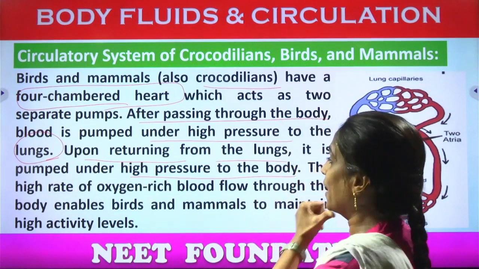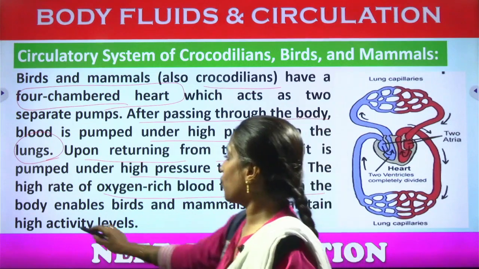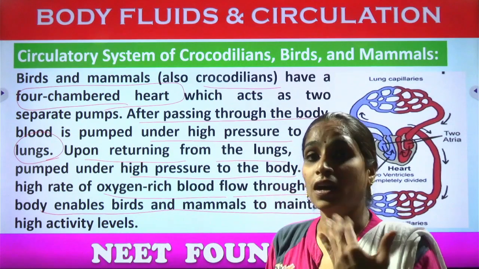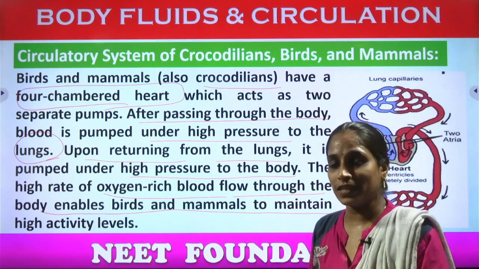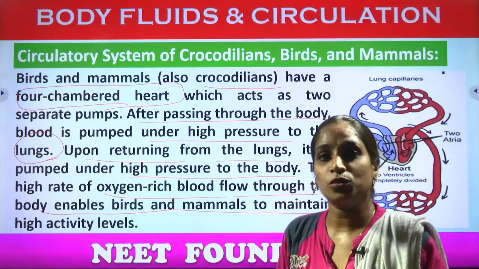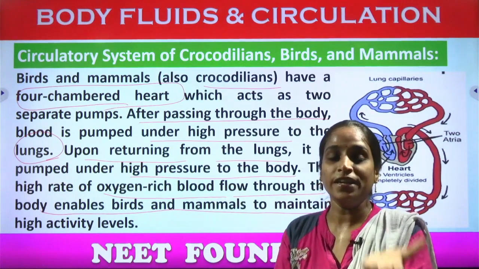Okay, so the high rate of oxygen-rich blood flow through the body enables birds and mammals to maintain high activity levels. As the blood pressure is more, what kind of blood is it? The deoxygenated blood and also the oxygenated blood.